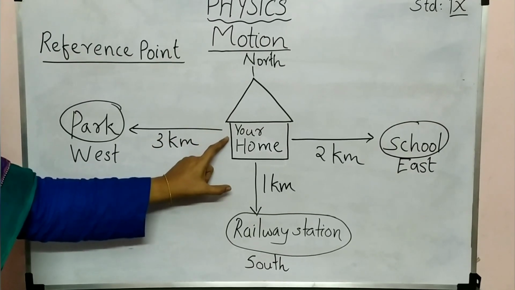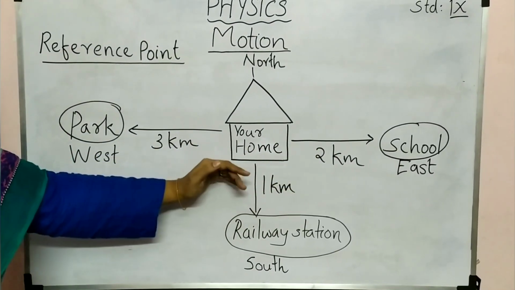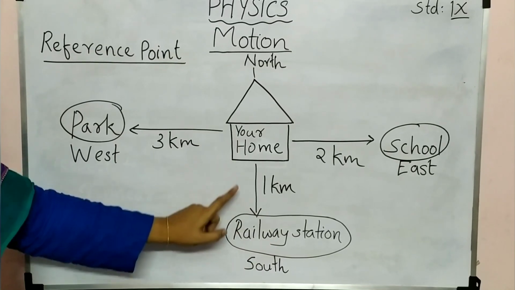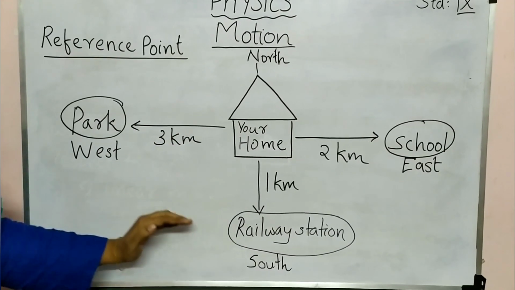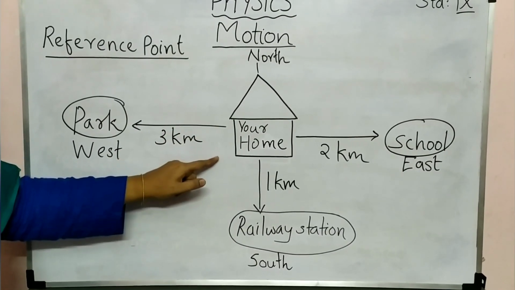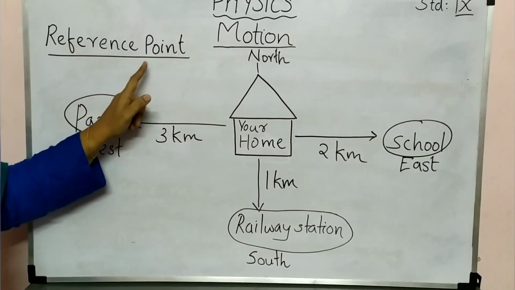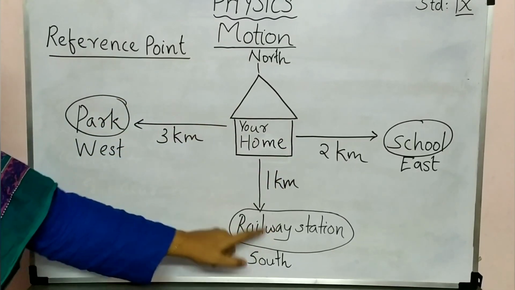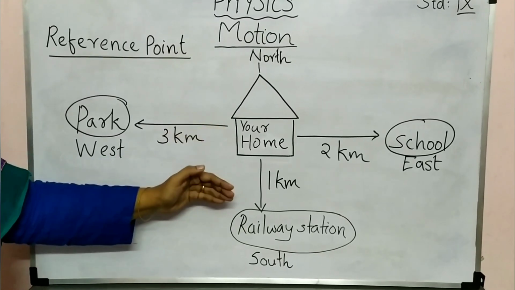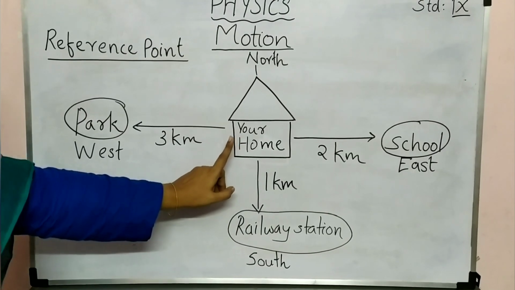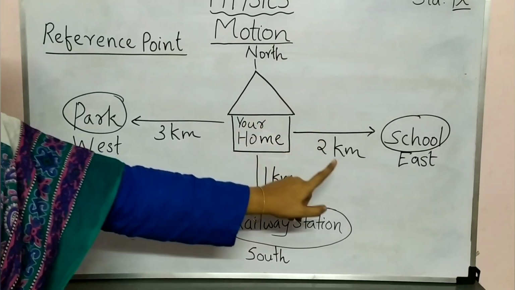By using this only we can say about the school, how many kilometers away from your home, the railway station, how many kilometers away from your home, how many kilometers the park is away from your home, and the directions also you can see in this figure. So from this we can conclude we are taking this home as the reference point. For locating the other places we can use this as the reference point. Like that, if you are moving from your home, you are going to your school. So your home is the reference point for you. From here only you are going to school.